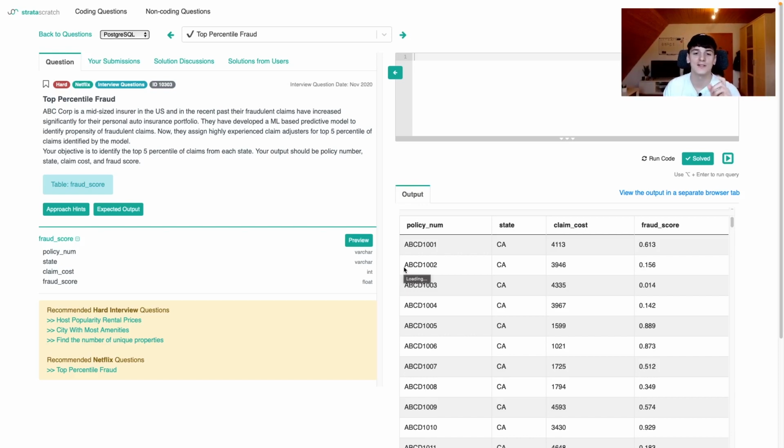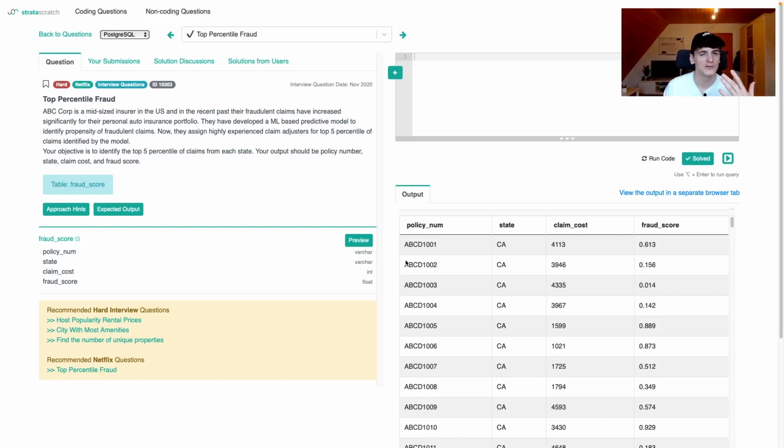So all we need to do is to calculate either the threshold or the 95th percentile, or get the percent rank and calculate that for each fraud score and see if it's higher than 0.95, or the other way around, say that it's lower than 0.05 to say it's in the top 5%.